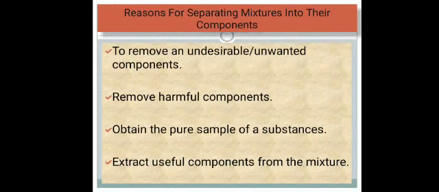The next reason is to remove harmful components. We buy wheat, rice and pulses from the market. These food grains usually contain small pieces of stone and some insects. These pieces of stone and insects are harmful to us. So we separate the small pieces of stone and insects from the wheat, rice and pulses before using them. From this we conclude that another reason for separating a mixture is to remove the harmful components from it.